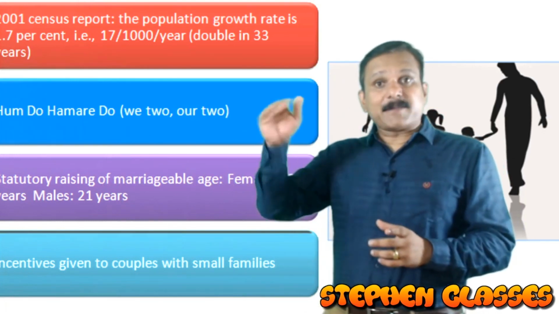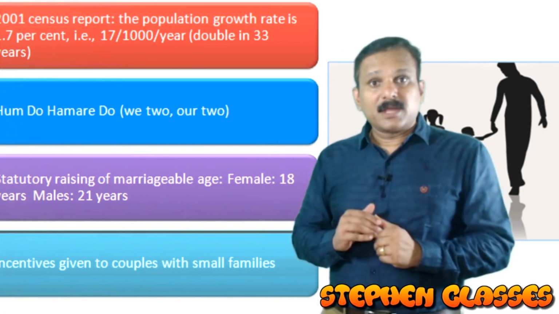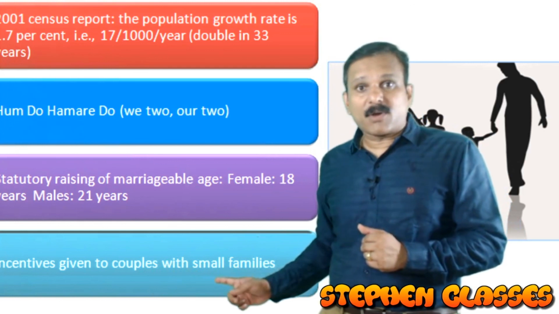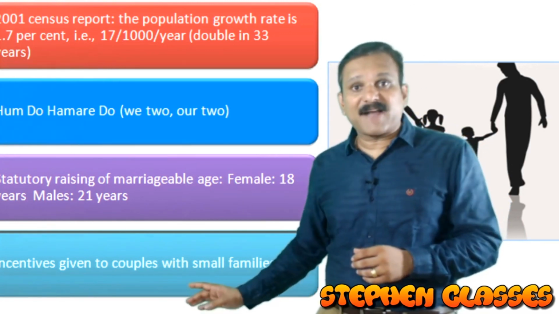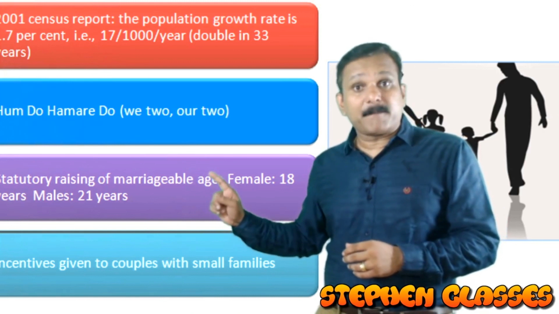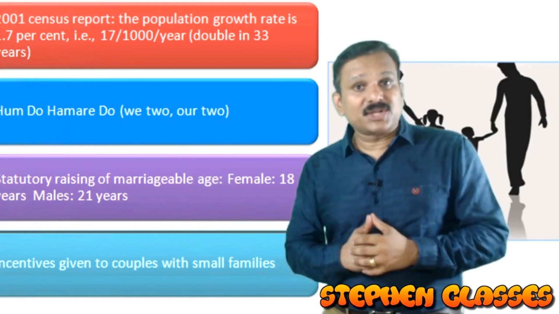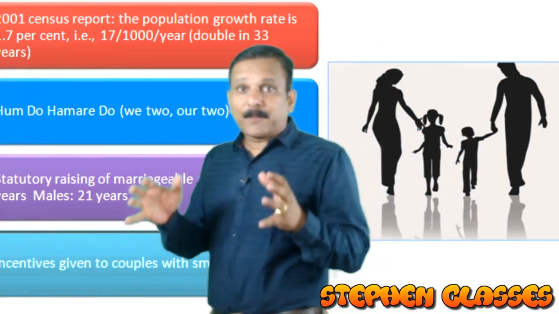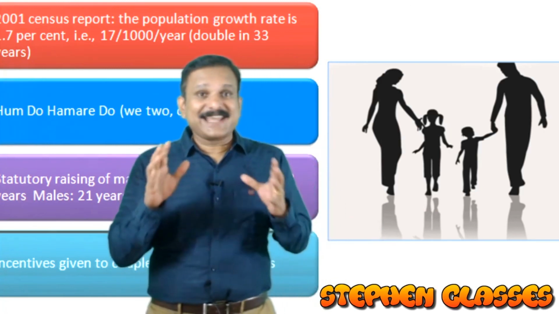By increasing the marriageable age, we can check the population growth. Another thing, we are giving incentives to couples with small families. By giving incentives to couples with small families and by increasing the marriageable age, we are able to check the population growth in India. So we are trying to bring the population growth rate back to a minimum level, and we are almost succeeding in that.